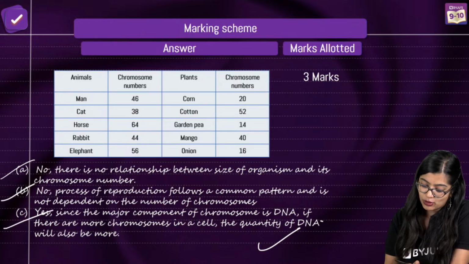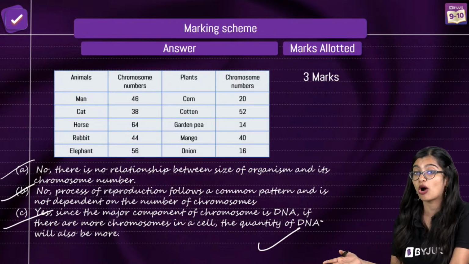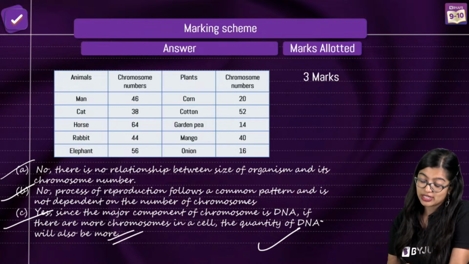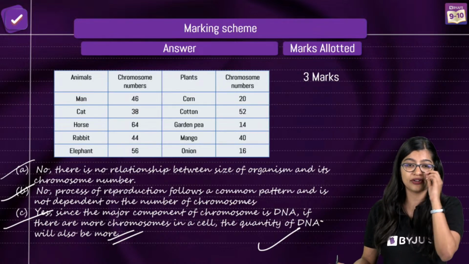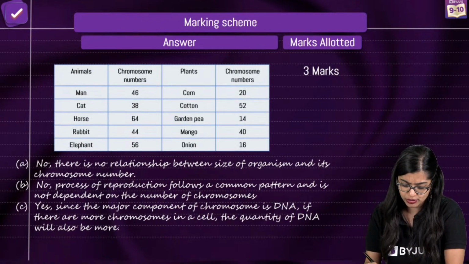And at the end of the day, we know that DNA is the major component in chromosome, which is why we know that quantity of DNA is equivalent, right? Yes, all right. Now let's move on to the next one.